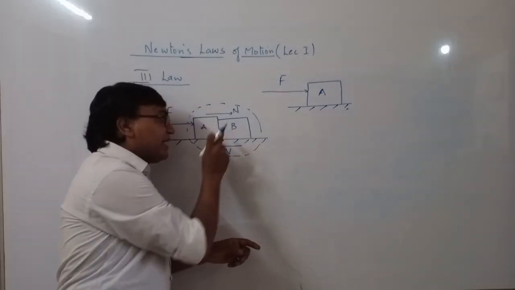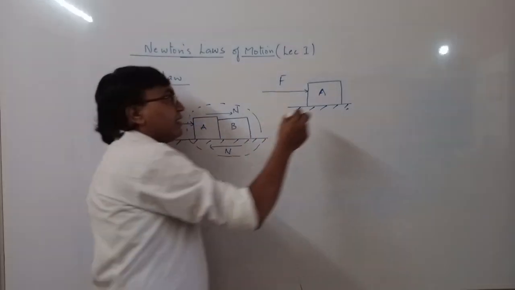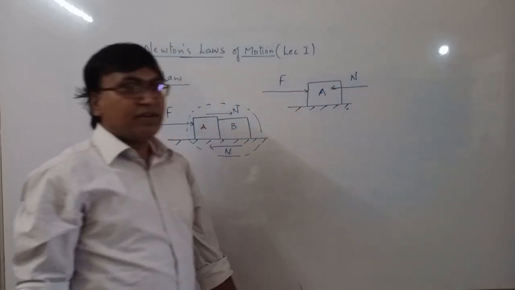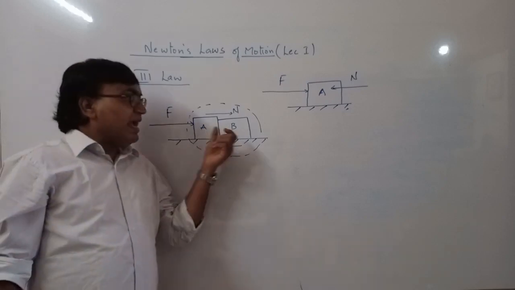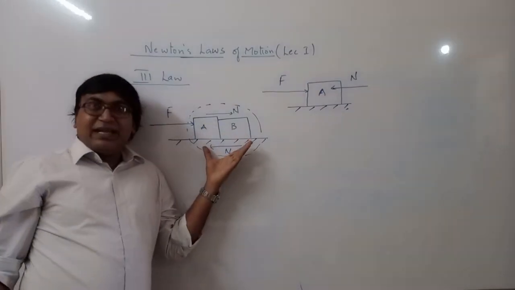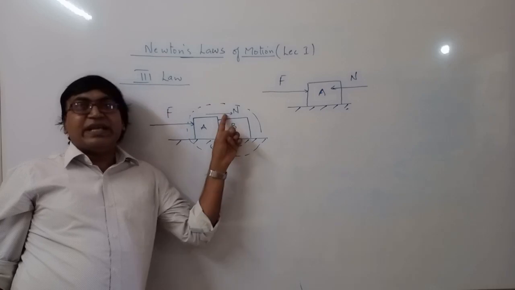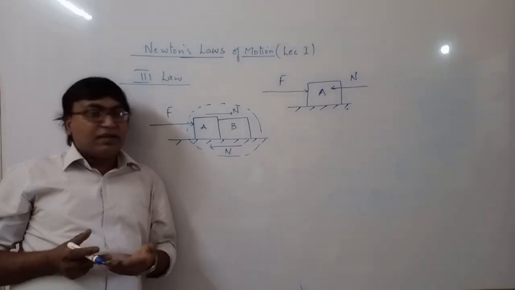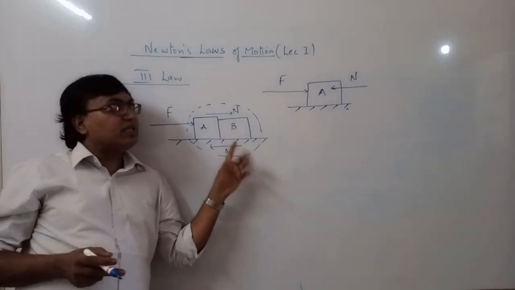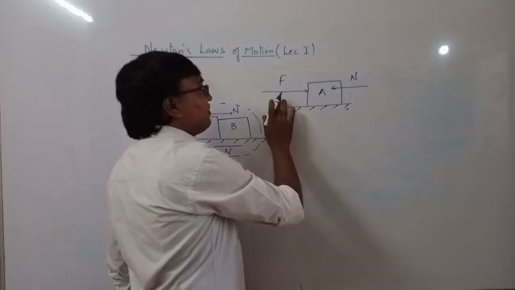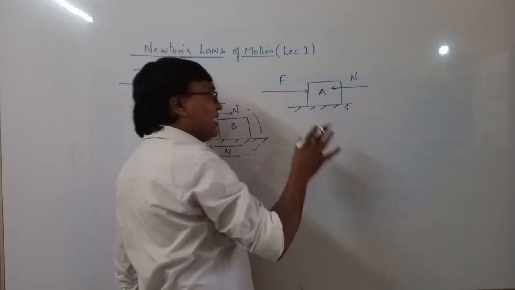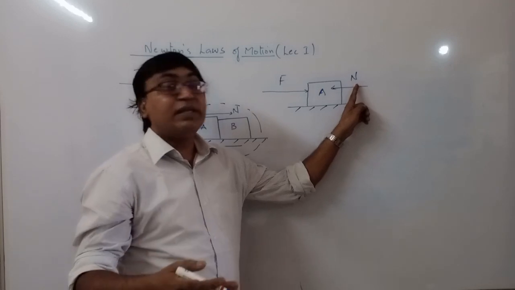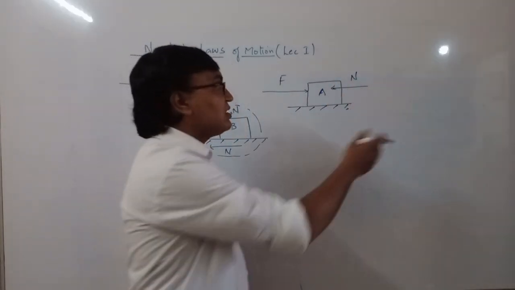So B is applying a force N on A, so this is also an external force. When A and B were considered as a system, these forces were internal. They cancel out because they are equal and act in opposite directions. Similarly here, if you consider only A as a system, then this is external, and this is also external, because this force is applied by B, which is outside the system.